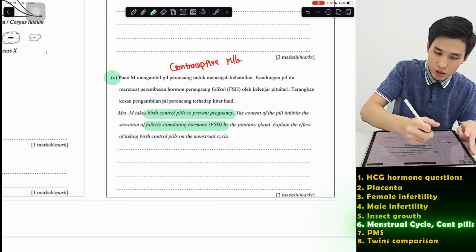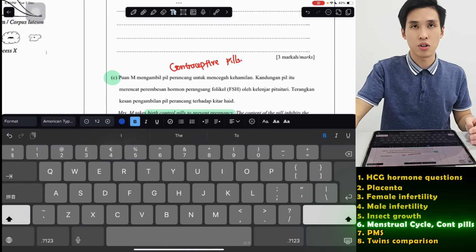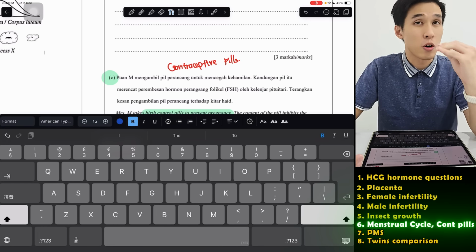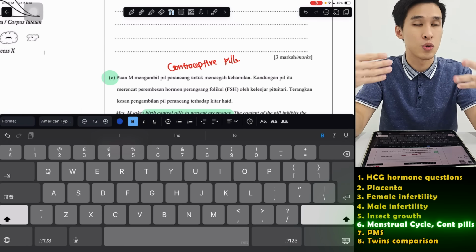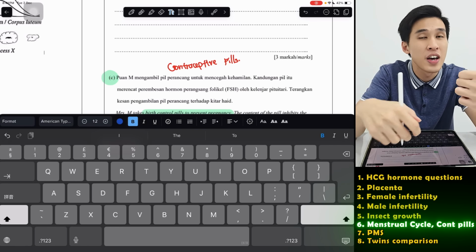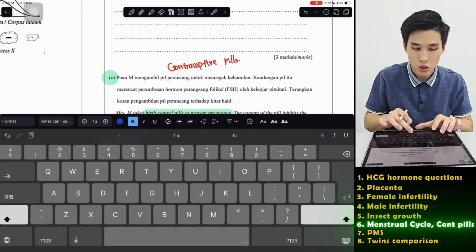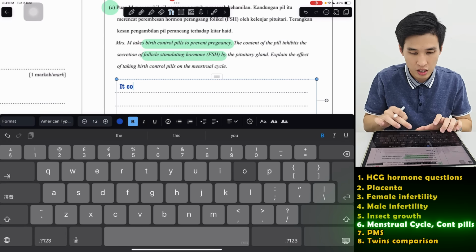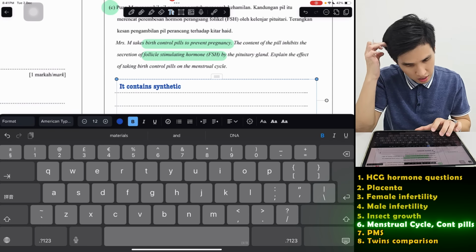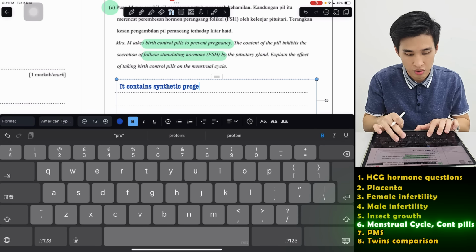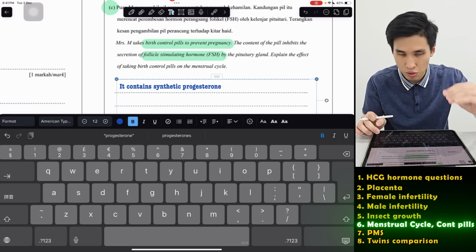Yeah, so I think you can say this, whereby how does it inhibit the secretion of FSH? It is because birth control pills actually have synthetic progesterone, man-made progesterone, which you already mentioned. Progesterone inhibits FSH and LH, the two pituitary gland hormones. So you can say it contains synthetic progesterone. Okay, for this one, probably there are no marks for this part.